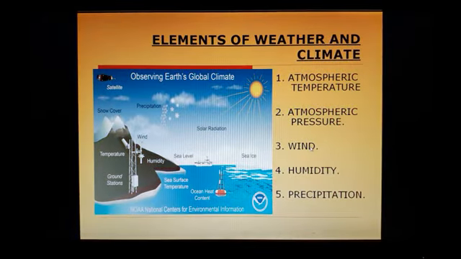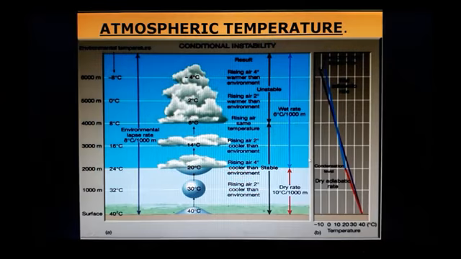We're coming to the elements of weather and climate. Weather and climate depend on different elements. The first one is atmospheric temperature, the second one is atmospheric pressure, then wind, humidity, and precipitation. Here the clouds are raining down, solar radiation is there, and the water is heating up to form the climate. Temperature is there, humidity is there.